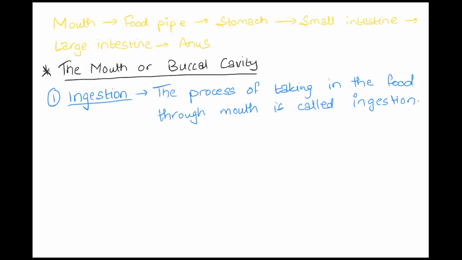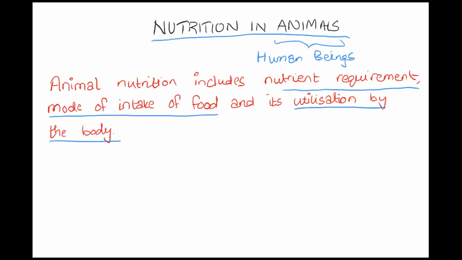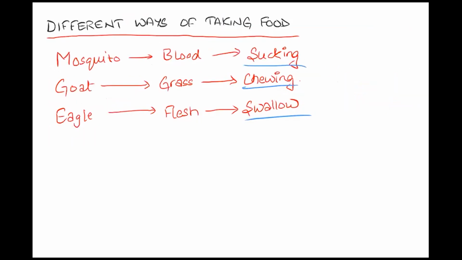So we have started with the new chapter, that is nutrition in animals. In this chapter, animal nutrition basically includes the nutrient requirement, the mode of intake of food, and the utilization by the body. So nutrient requirement, we all know that we require nutrients for growing, for repairing tissues, and many other purposes. Okay, so the different ways of taking in food we discussed.